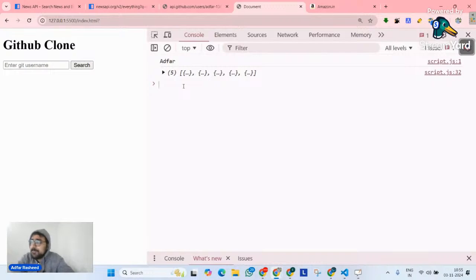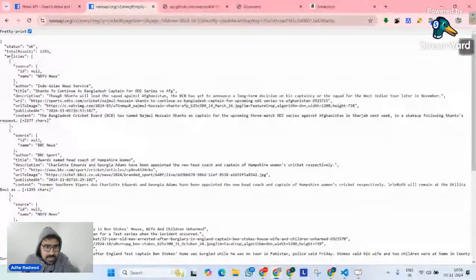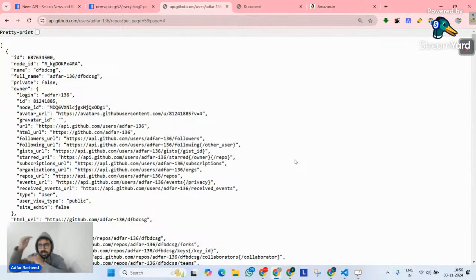Very good. Always remember, in most cases, when we fetch our data from an API, even if you look at this API, we are interested in articles. It's an array of articles. In most cases, whenever we fetch a large set of data, it will be an array, and then we have to deal with it using methods. In most cases, we use map.